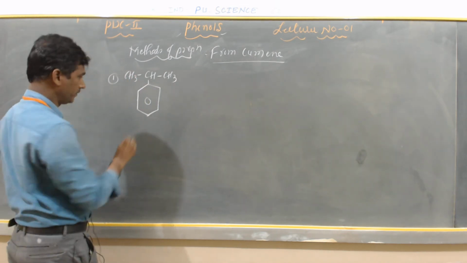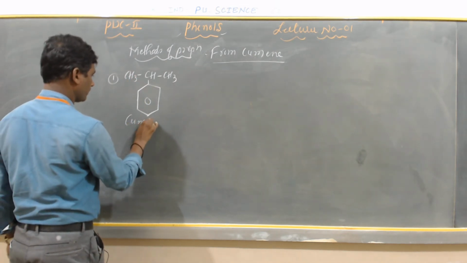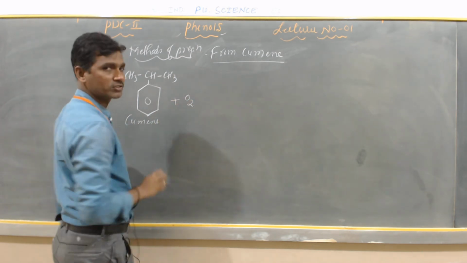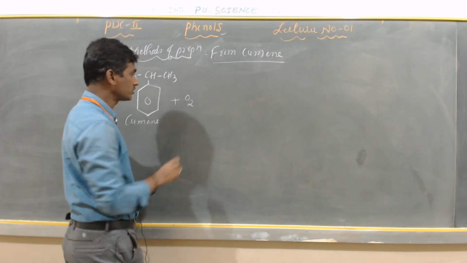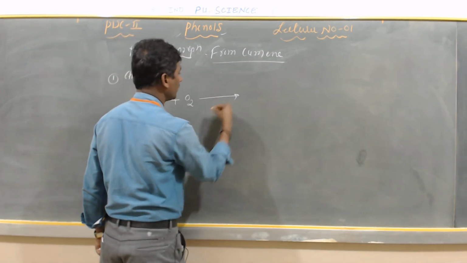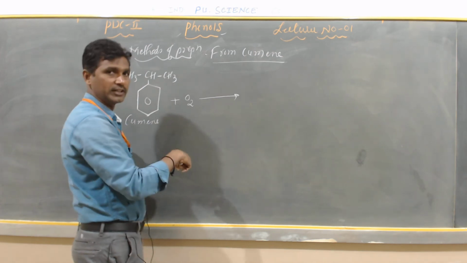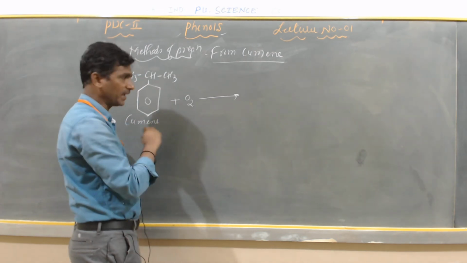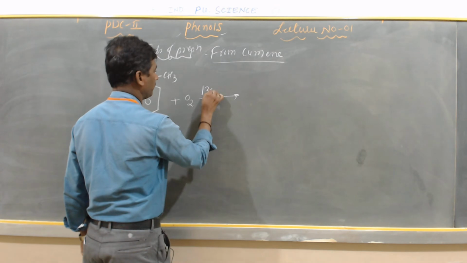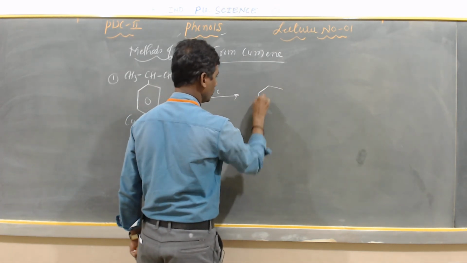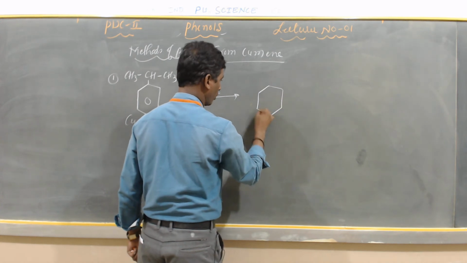This is cumene. Cumene undergoes oxidation in the presence of air at a temperature of 130 degrees Celsius. It gives cumene hydroperoxide.